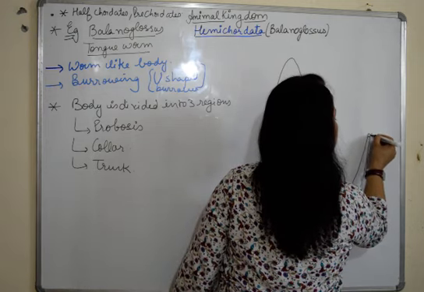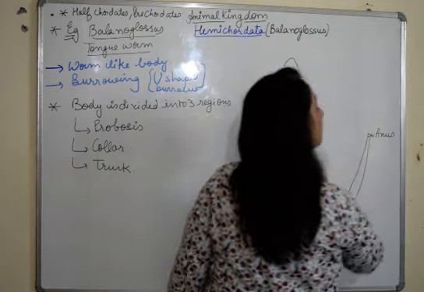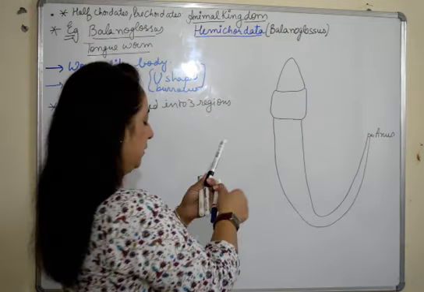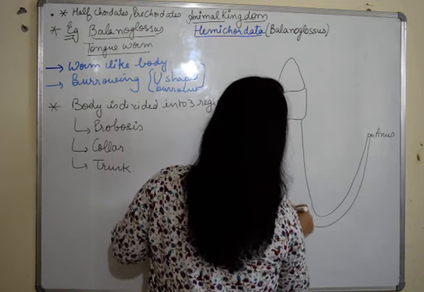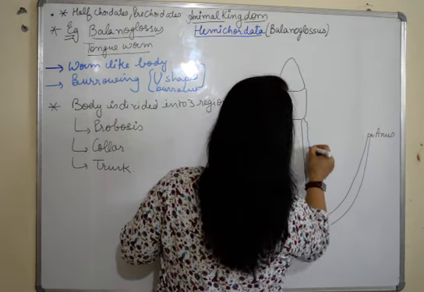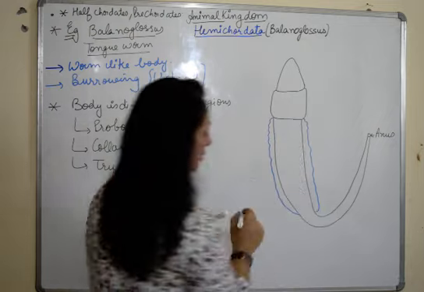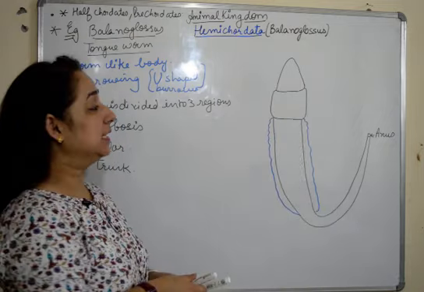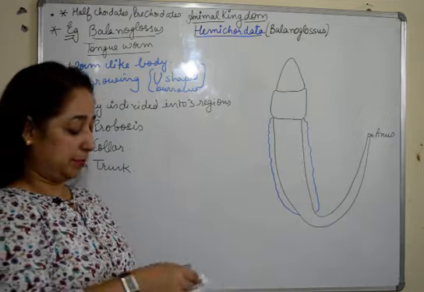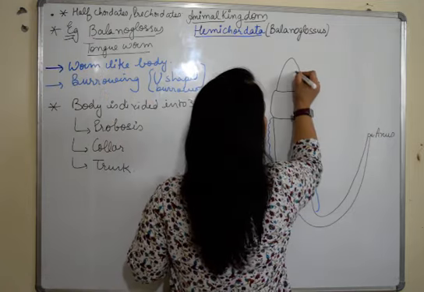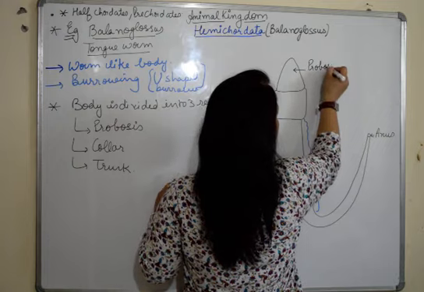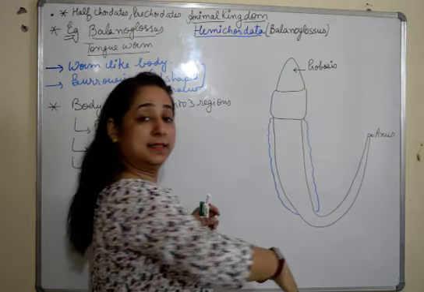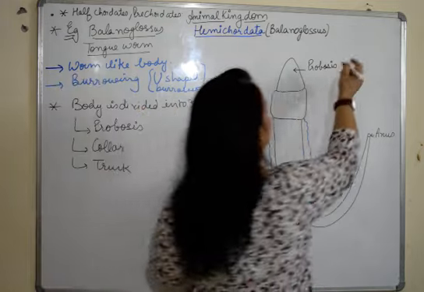At the end it has the anus. Here it has these extended flap-like structures. So this is the structure of a Balanoglossus. This is the first region, the proboscis. Now I'll write the main parts in the diagram itself.